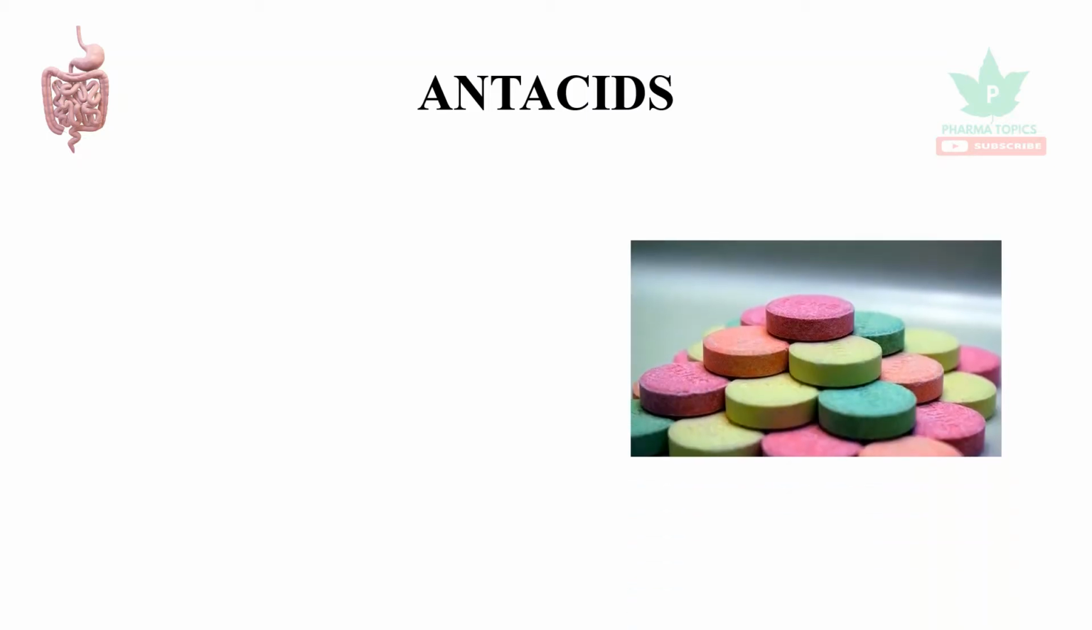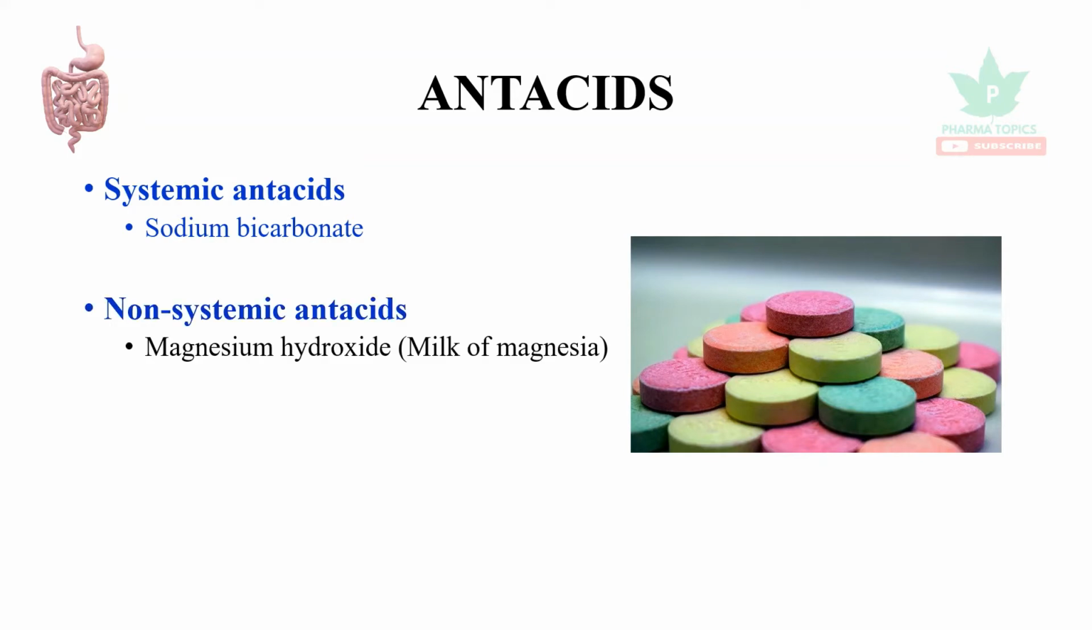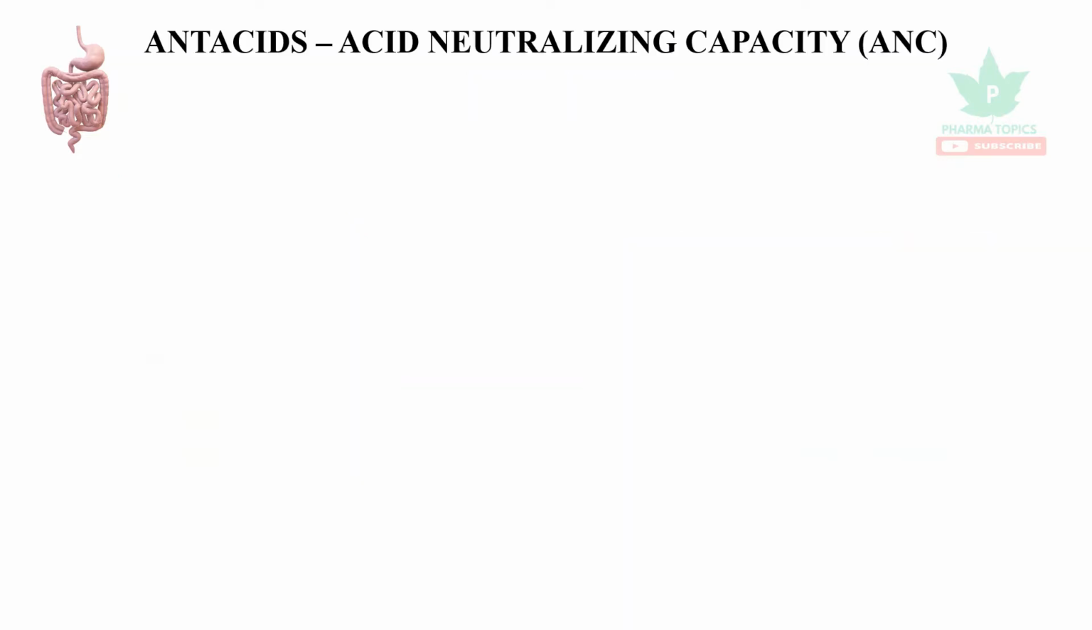Our topic of discussion is antacids. Antacids are of two types. One is systemic antacids, such as sodium bicarbonate, and non-systemic antacids, such as magnesium hydroxide, also called milk of magnesia, magnesium trisilicate, aluminum hydroxide, megaldrate, calcium carbonate.